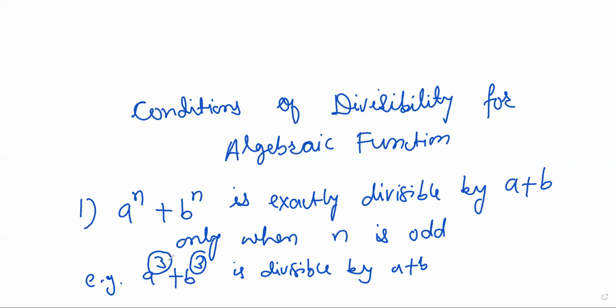Similarly, a raised to power 5 plus b raised to power 5 is also divisible by a plus b, and a raised to power 7 plus b raised to power 7 is also divisible by a plus b.